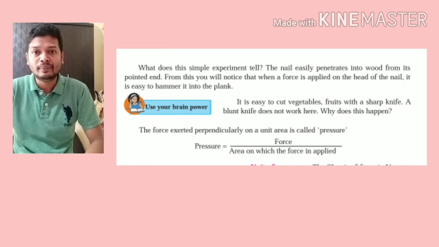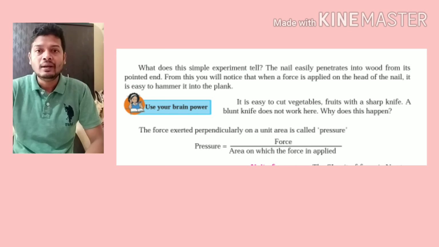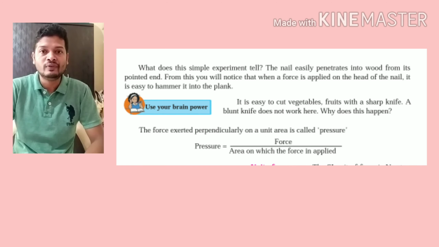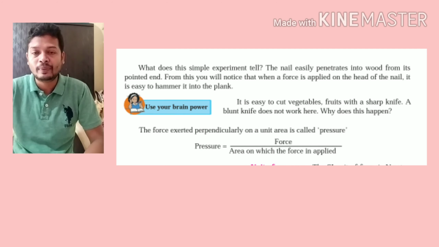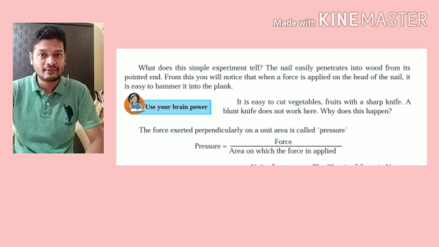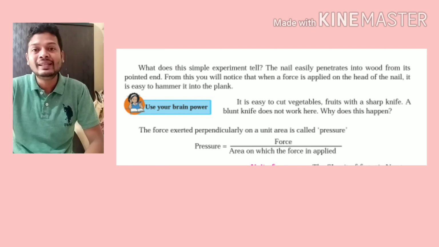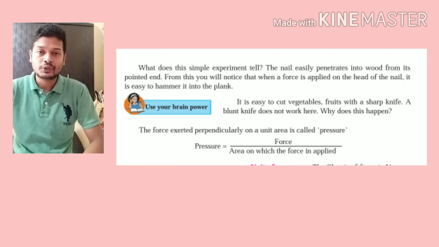How do they measure tire pressure? They have an instrument with a knob which they put on the tire. It shows how much pressure of air is inside the tire. If it is less, they fill more air. If it is more, they remove the air from the tire. So that is pressure applied.